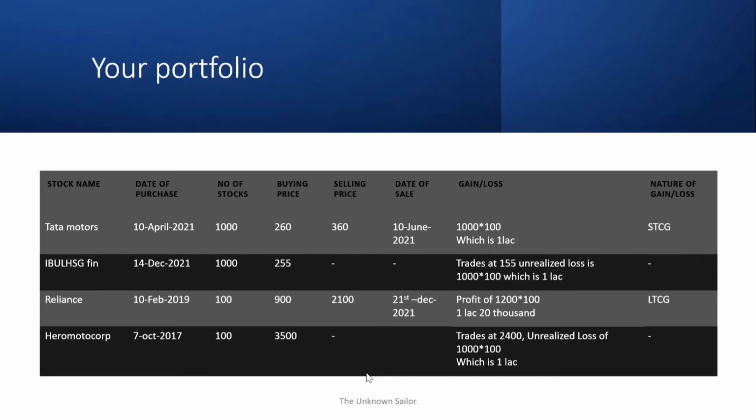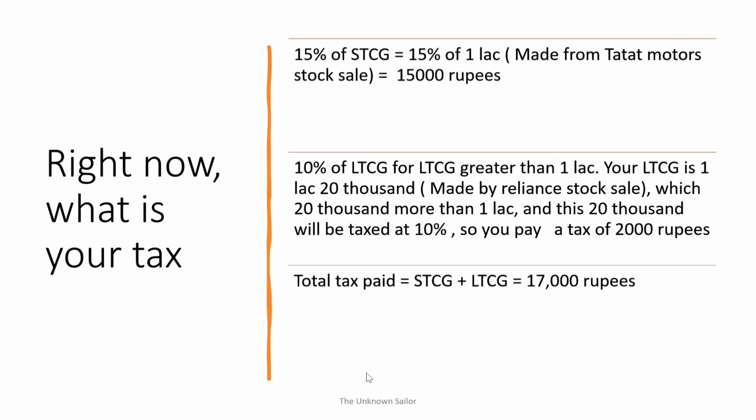You bought it in 2019, you sold it off in 2021. You made a profit of 1,20,000. This is your LTCG. Hero Motocorp, you bought it on 7th of October 2017. You have 100 stocks at 3,500 rupees, which is right now trading at 2,400 rupees. Unrealized loss of 1 lakh, but you have not booked it yet. So here, your short-term gain.